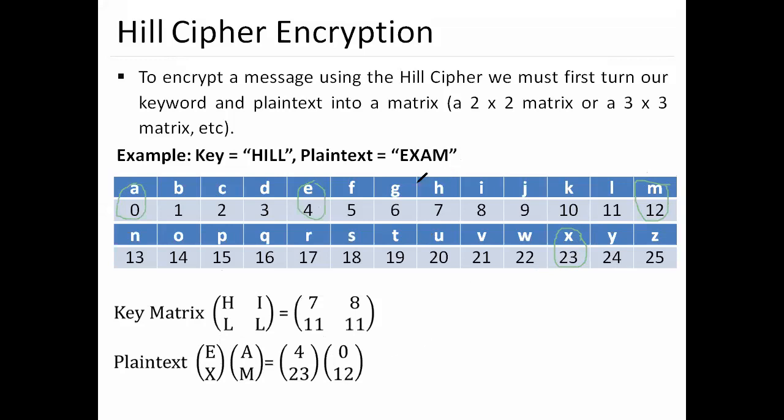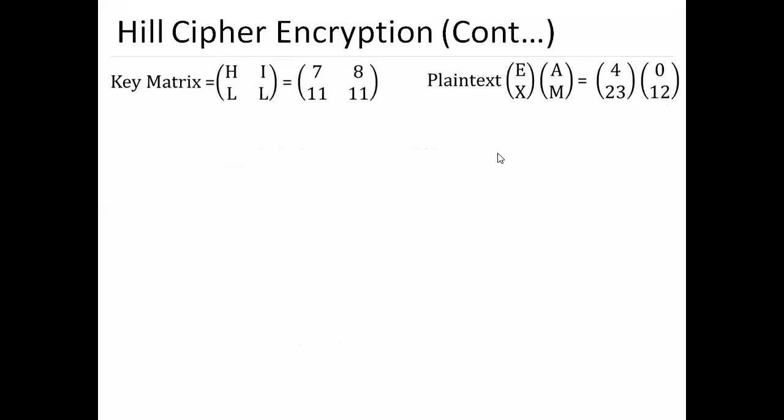This is my plain text, with the help of which we'll have to multiply the matrix. Let us go ahead. We have the key HILL, 7 8 11 11, and the plain text EXAM equal to 4 0 23 12. Now let us apply this formula for the key matrix and plain text.